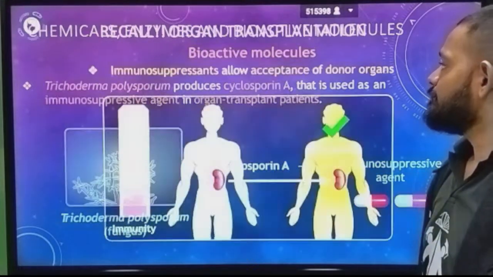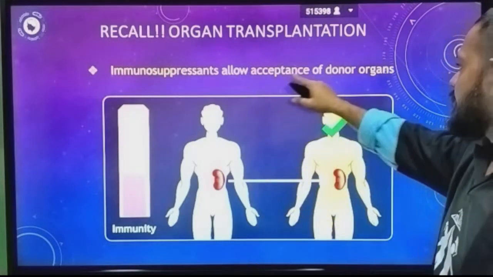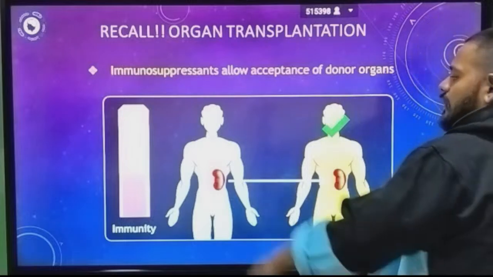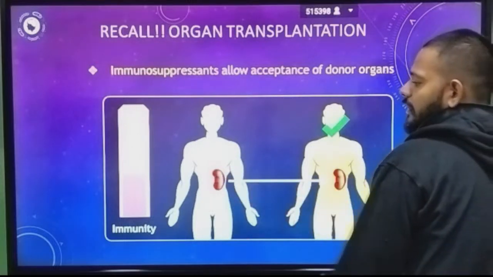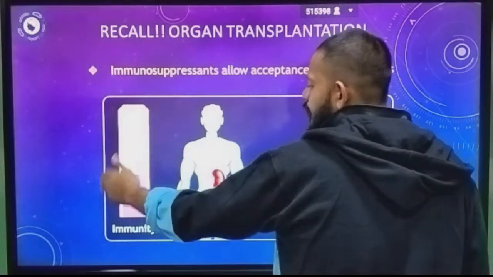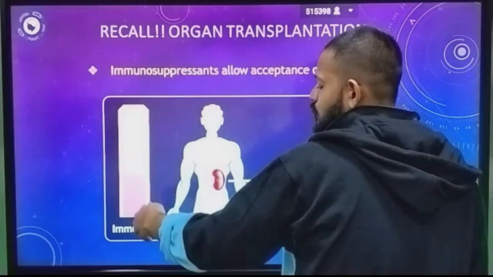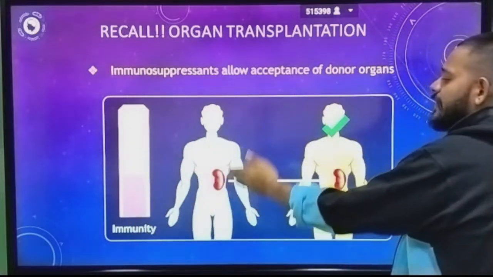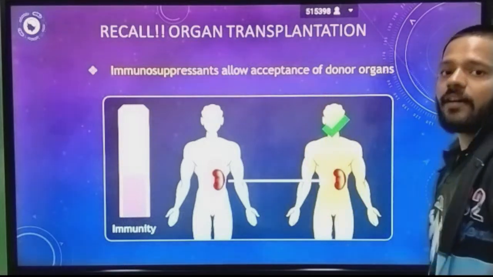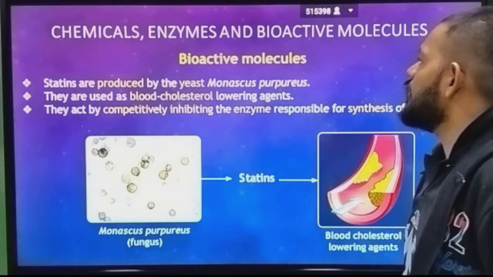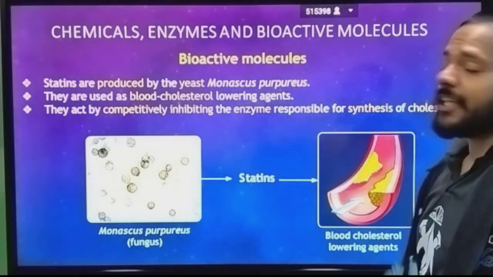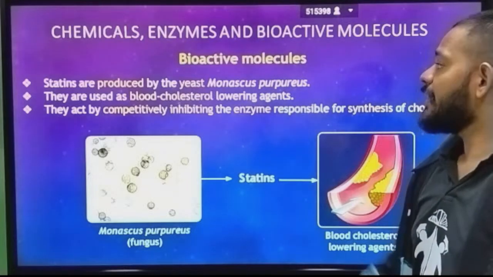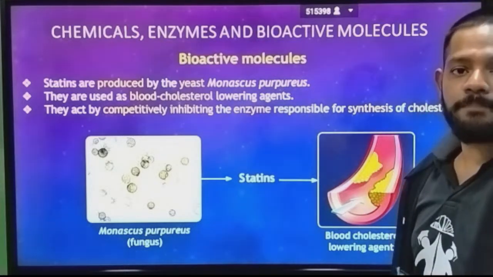Okay, immunosuppressant allows acceptance of donor organ. See, this is the living donor and this is the recipient. Okay, immunity goes down during the administration of this immunosuppressant cyclosporin A, and you can easily transplant the organ inside the recipient's body. Okay, next bioactive molecule is statin, produced by the yeast Monascus purpureus.